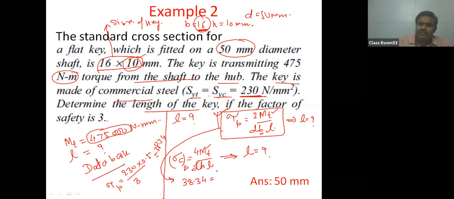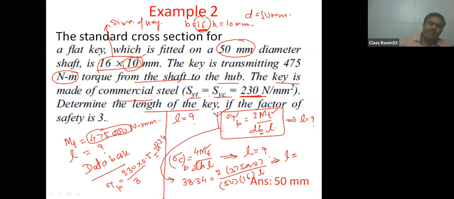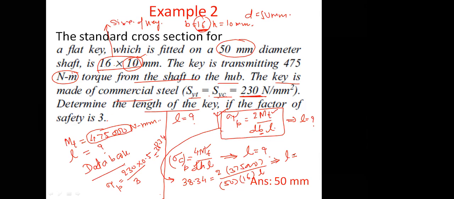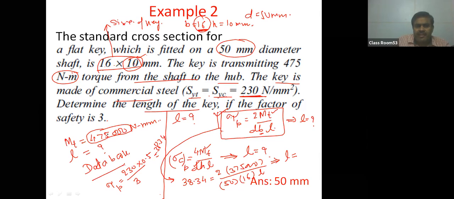So by this formula, we can write 38.34 equal to 2 times 4,75,000 divided by diameter 50, width 16, and L is unknown. Just determine the length of the key by shear stress criteria. How much is it coming? Someone asked why 3 lakh is written; I think it is 4,75,000, 4 lakh. Okay.